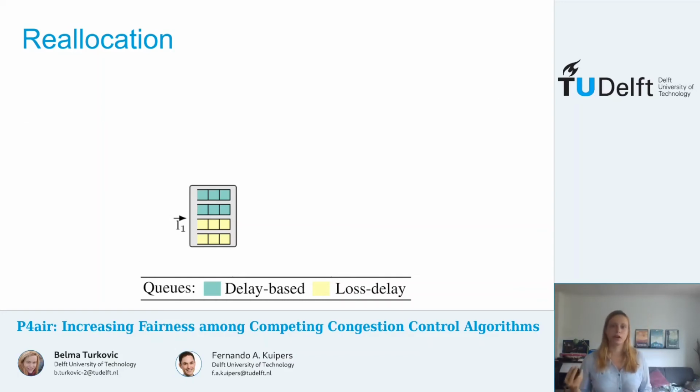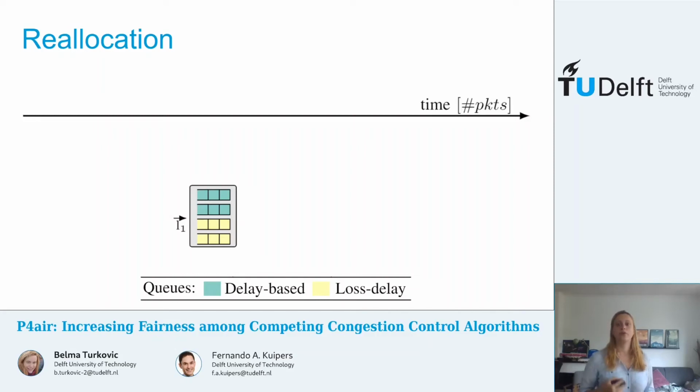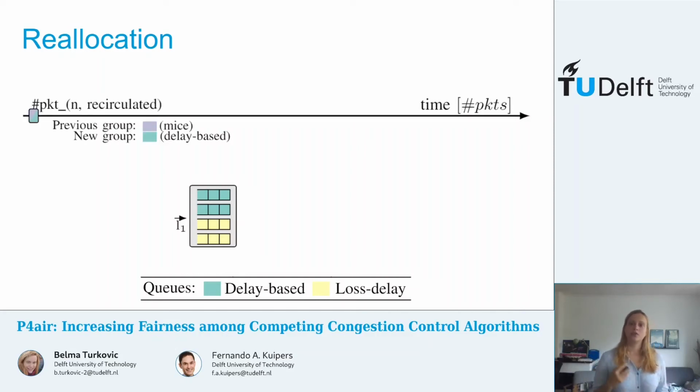So let's assume now that at some point in time, we receive an update packet that we see here. This is a short-lived mice flow that was reclassified into the long-lived groups, so the delay-based group. Now to estimate L1, we use a set of counters associated with each long-lived group, C. These counters track how many flows need to be added to a group for L1 to change.